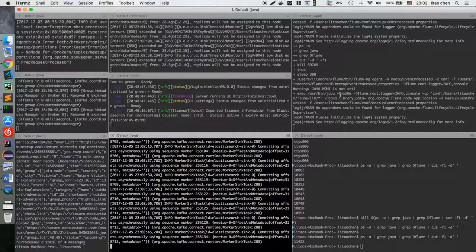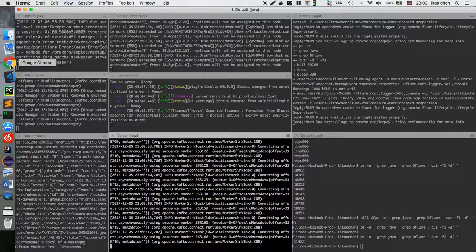One problem I got is with the Meetup source. If you connect to the Meetup source, at the beginning everything's okay, but after 3 minutes the only events you're going to receive are junk events generated by robots. I'm going to show you later on. So I have to create a script to connect to the source for 5 minutes, disconnect, then reconnect. In this way I can avoid this kind of junk data coming in.